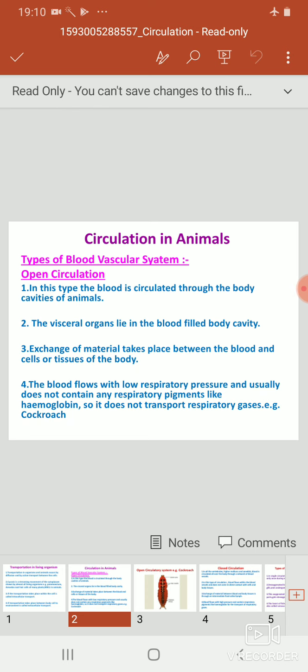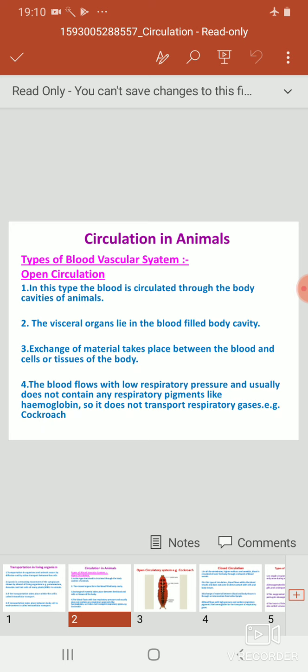In this open type of circulation, the blood is circulated throughout the body cavities of the animals. Here, in this type of organism, the visceral organs are completely absent. There is an absence of veins, capillaries and arteries. The exchange of material takes place between the blood and the cells or tissues of the body. The blood flows with low respiratory pressure and usually does not contain the respiratory pigment, that is the hemoglobin, which is responsible for giving the red color to the blood.